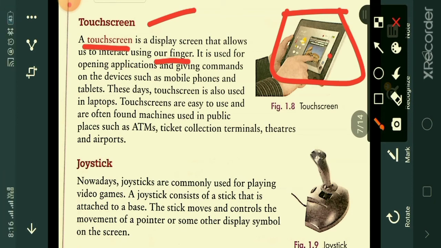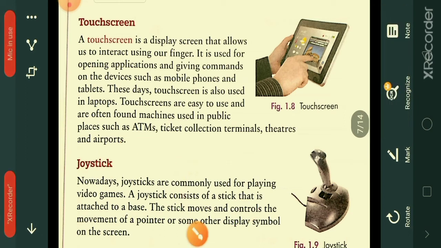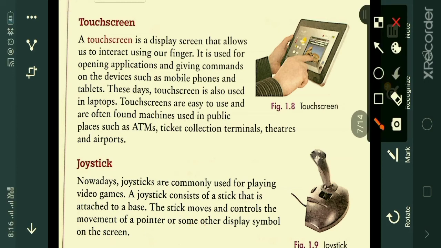It is used for opening applications and giving commands on devices such as mobile phones, tablets. Suppose if you want to open a game in the tablet or your mobile, with the help of a finger only we give commands, right, to open that game or to play music. Touch screens are easy to use and often found in machines used in public places, such as ATMs. In an ATM, with the help of fingers only we operate that ATM, right? So in public places also we use touch screens. It may be ATMs, ticket collection terminals, or theaters and airports.